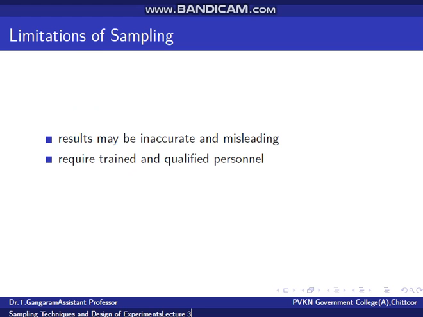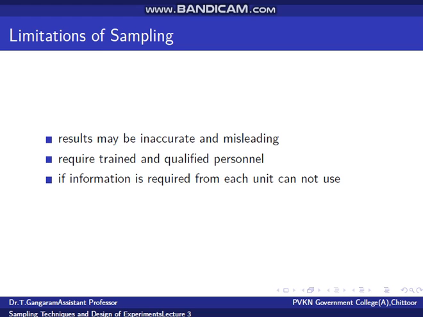Sample surveys require the services of trained and qualified personnel. They also require sophisticated equipment for analyzing the data. In the absence of these, the results will not be trustworthy.